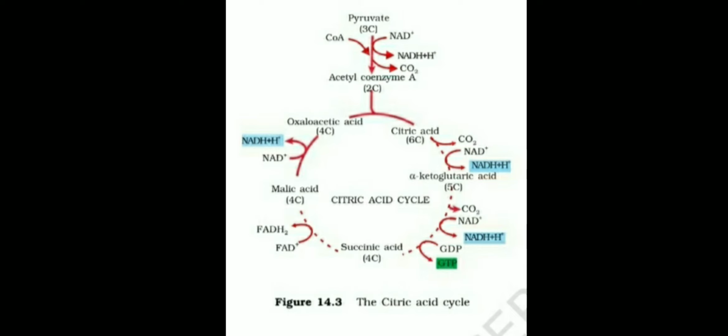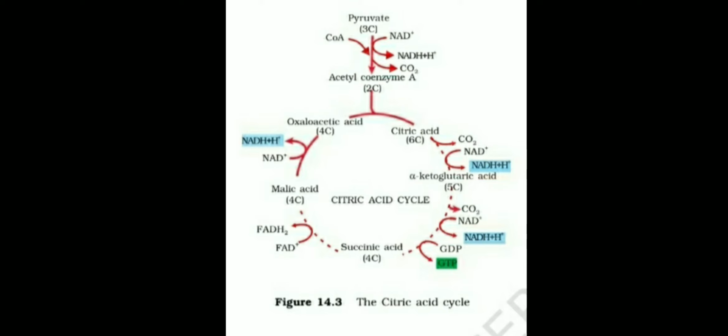In this process, an NADH2 molecule is also formed, and one molecule of GTP is also formed. Then it is ultimately changed to succinic acid.